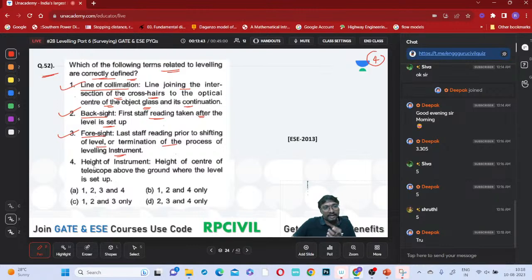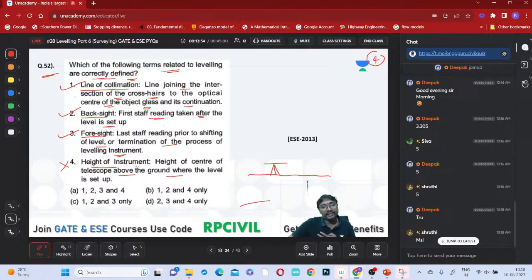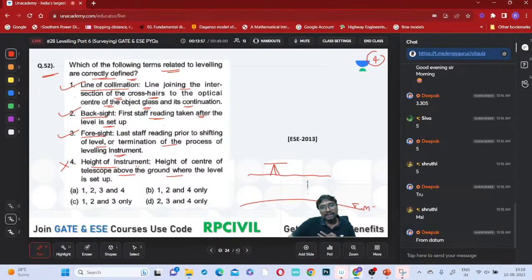Now what is the fourth? Height of instrument: the height of the center of the telescope above the ground where the level is set up. Is it the height of instrument? No. Height of instrument is measured from the mean sea level or datum to that. If the datum is given instead of the ground, then it is correct. So options 1, 2, 3 are correct, which means option C will be the correct answer. Is that clear, everyone? Shall I move on to the next question?